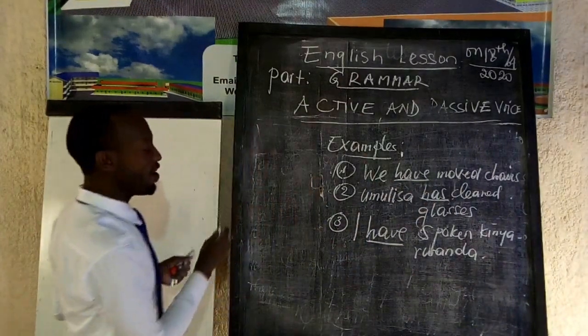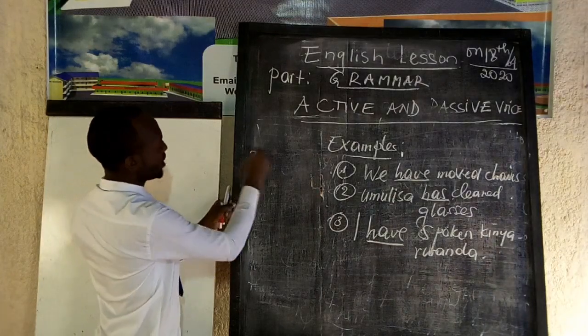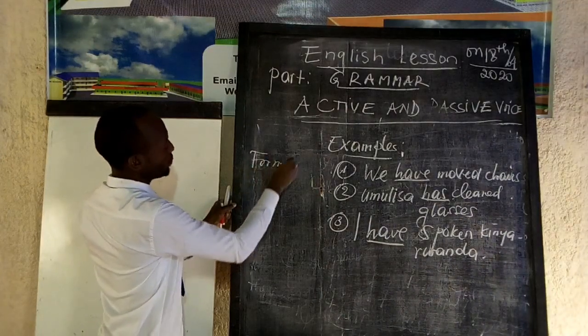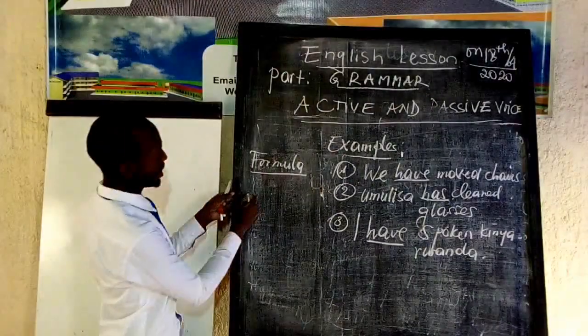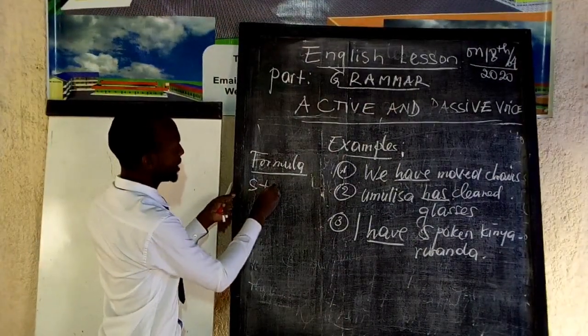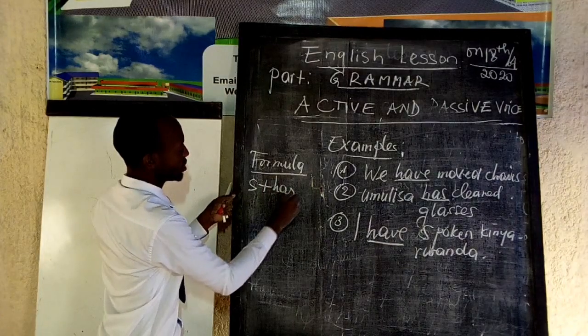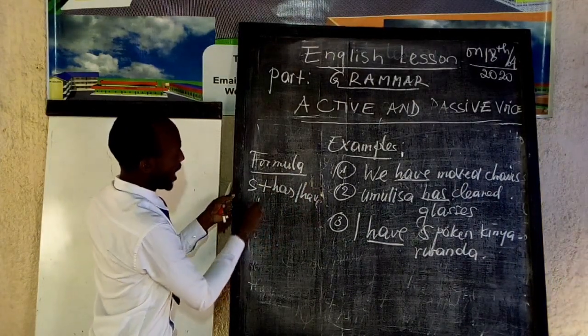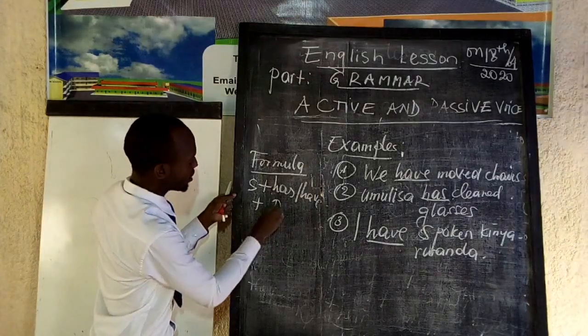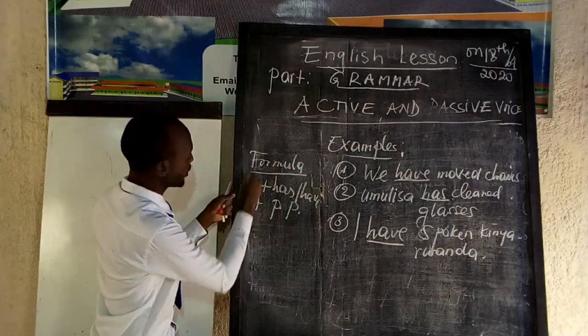From the formula we have studied about present perfect tense, we say that the subject plus has or have plus past participle of verb given.